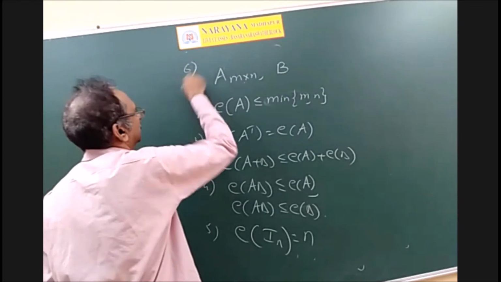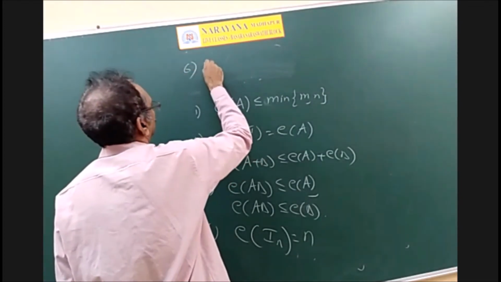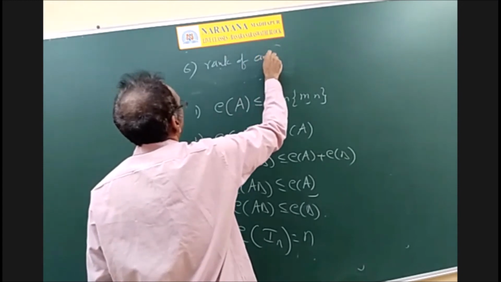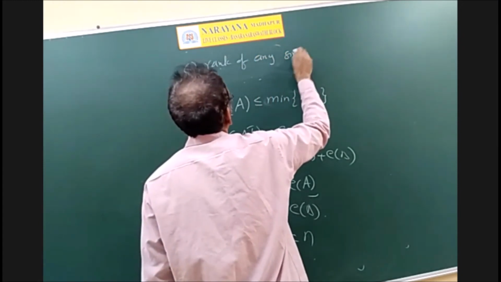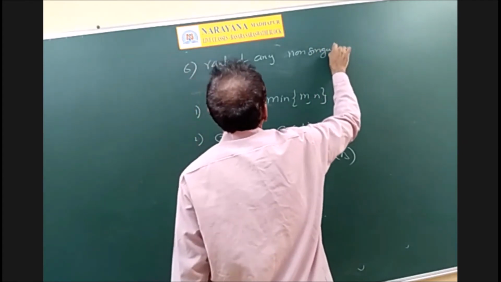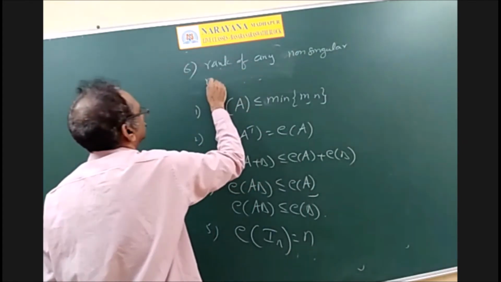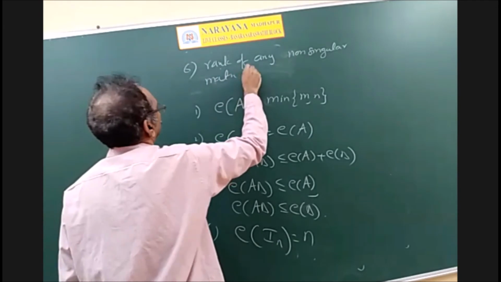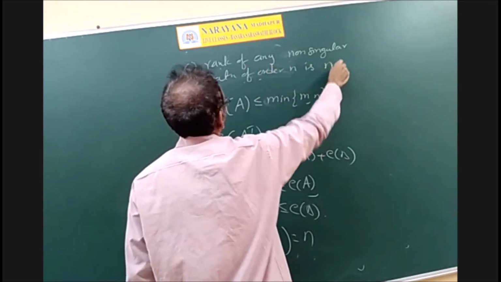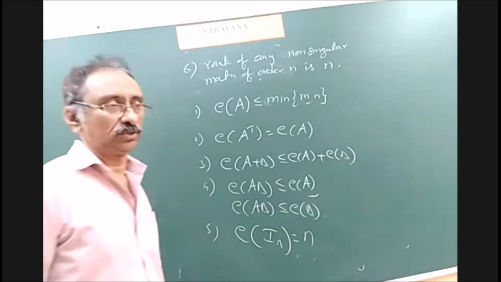So I can write here as the sixth property: the rank of any non-singular matrix of order n is n. So write those properties.